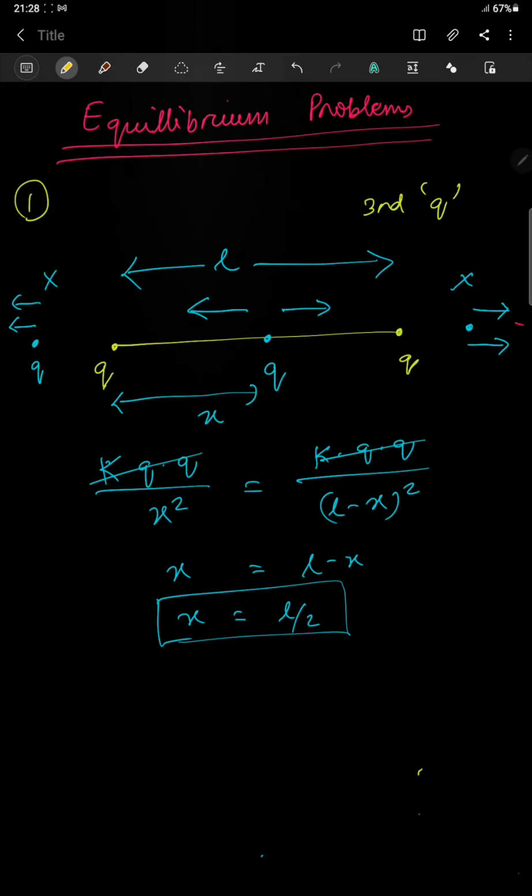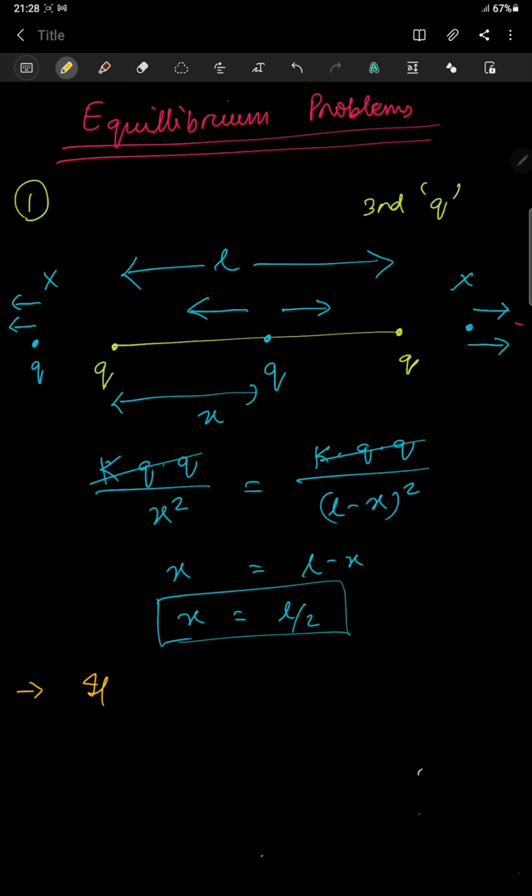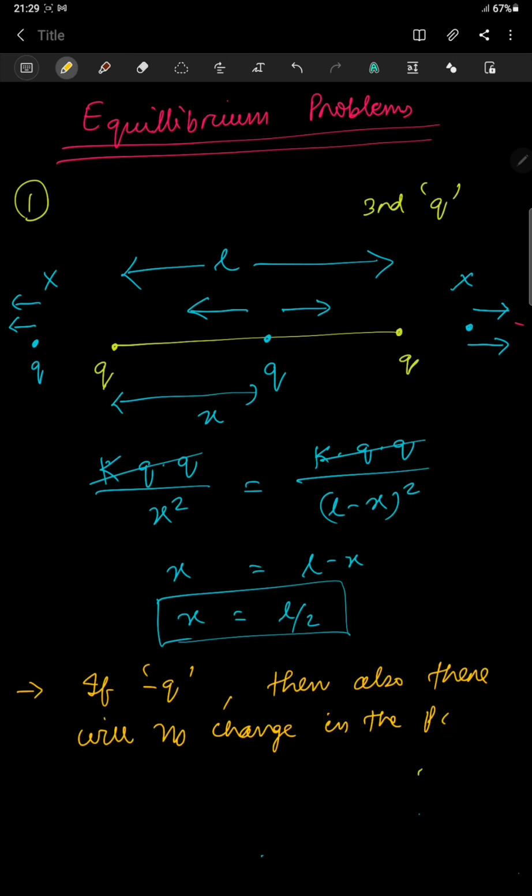So I have to make you understand a few things. Now instead of plus q, if minus q is brought, then also there will be no change in the position of the equilibrium.